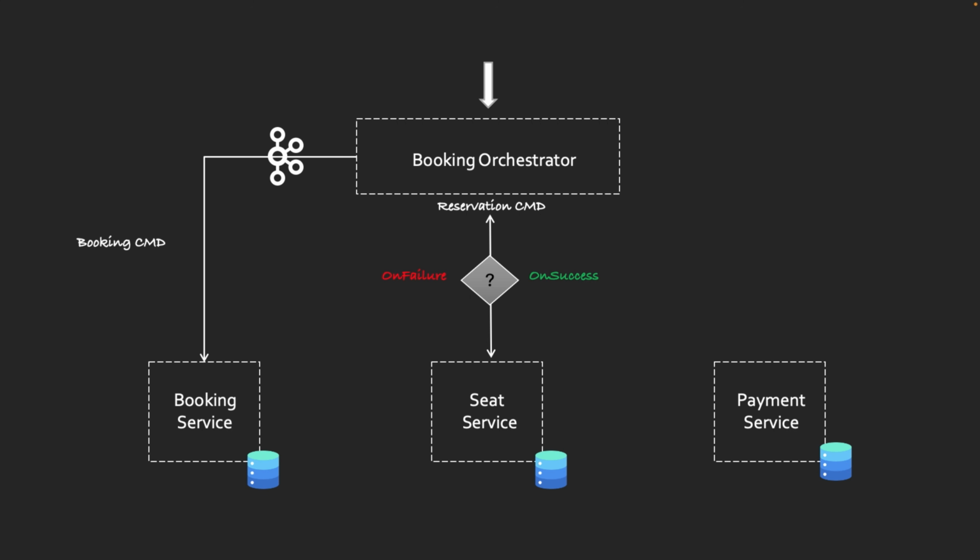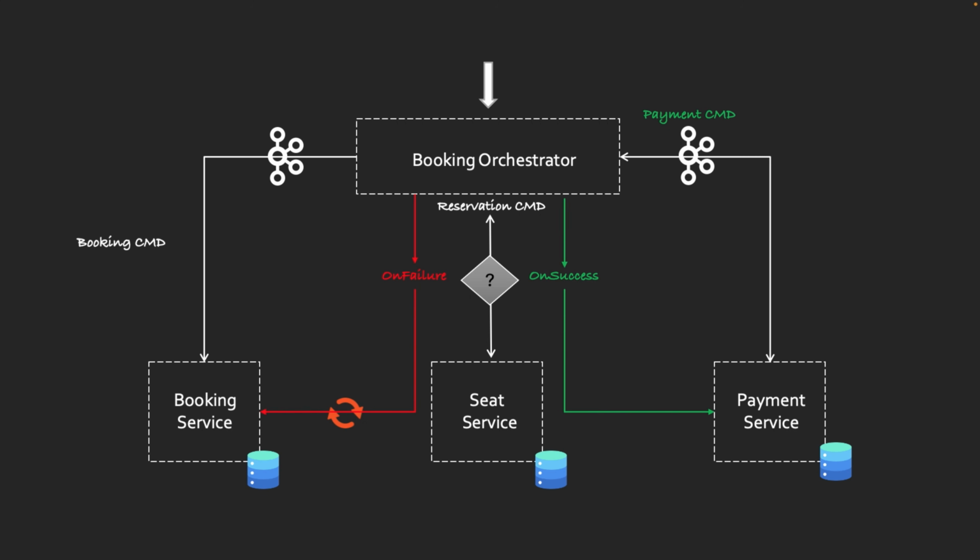Okay. Now this orchestrator listens to all these outcome events from all the microservices. If the orchestrator receives a seat reservation failure event, then it immediately triggers a rollback command to the previous action, which is nothing but our booking service. It will say, hey, something broke, please undo your changes. But if the orchestrator receives a seat reservation success event, then the orchestrator publishes a payment command event to the payment service, saying that, hey, seats are locked, please collect the money or process the payment.